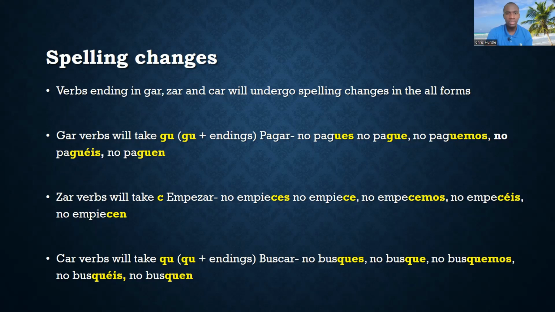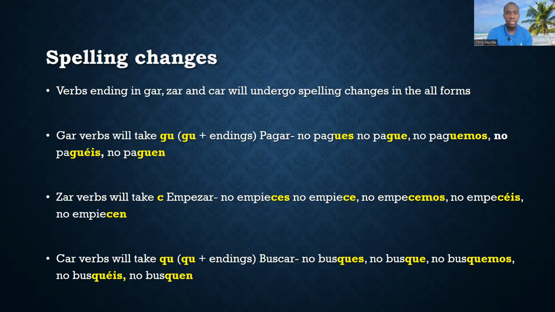ZAR verbs will take C. For example, empezar, that means to start. No empieces, tú. No empiece, usted. No empecemos, nosotros. No empecéis, vosotros. No empiecen, ustedes.